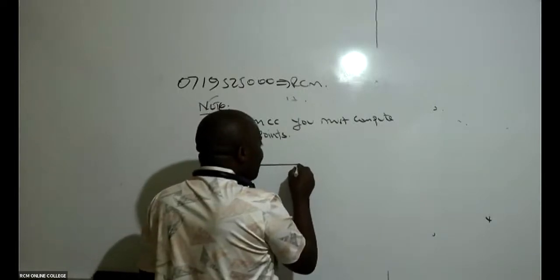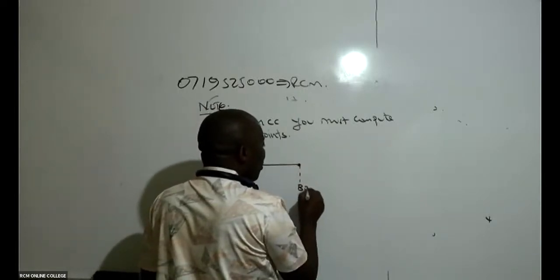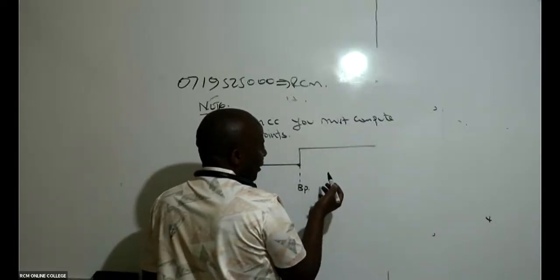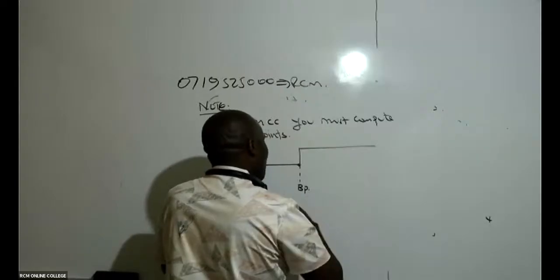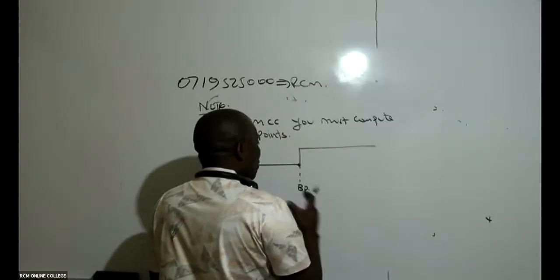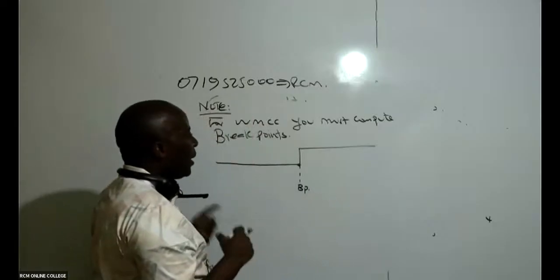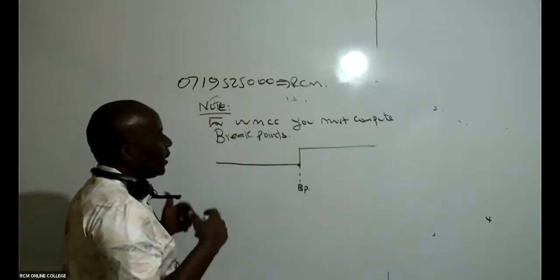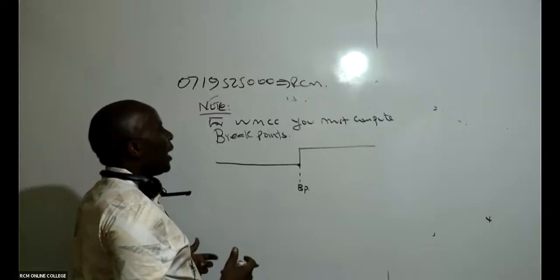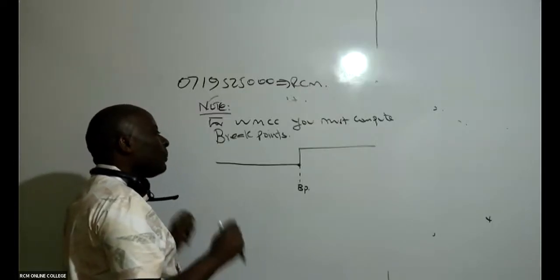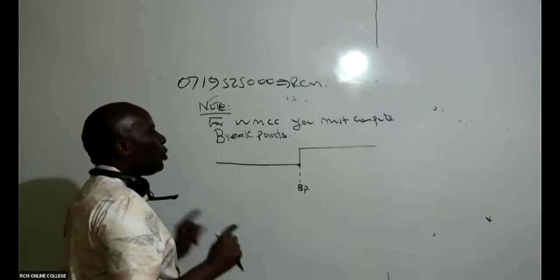Once you hit this breakpoint, of course we expect the 12 to go up, maybe to 14. The breakpoint is there to get rid of the discontinuity. So at the breakpoint, for WMCC, you must compute breakpoints. And at a breakpoint, we expect the cost of capital of a firm to change.